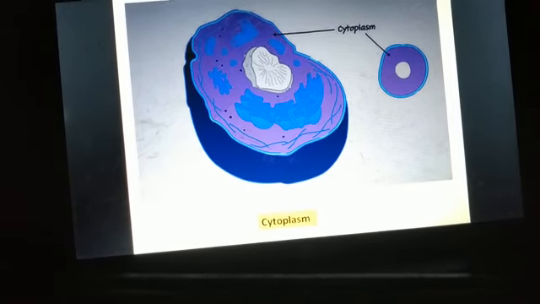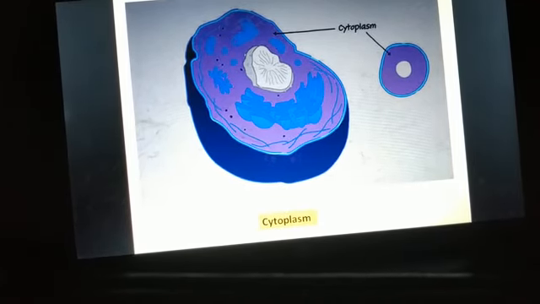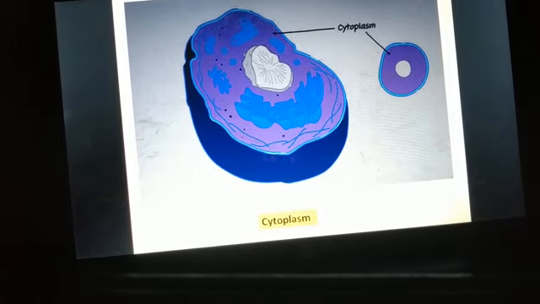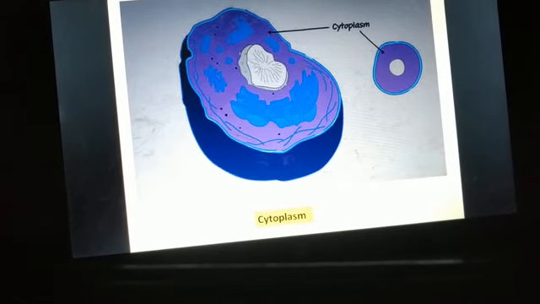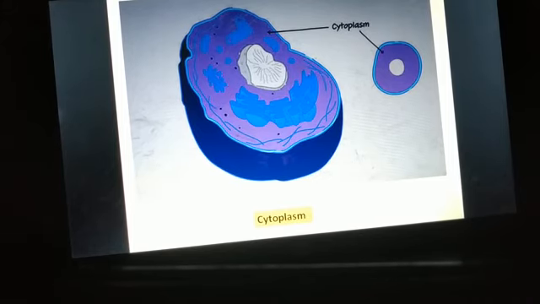So what are inclusions? They are insoluble cellular wastage or the storage products.